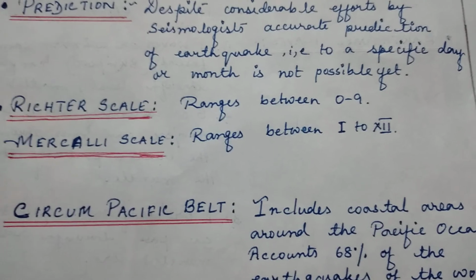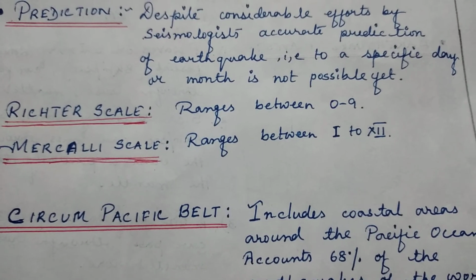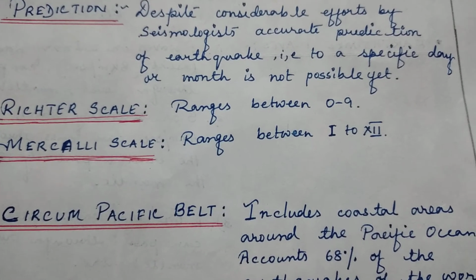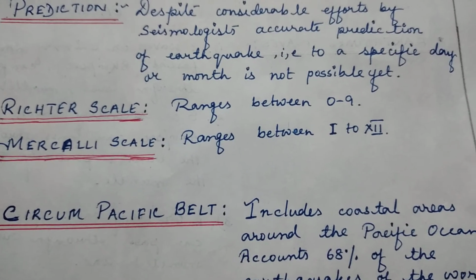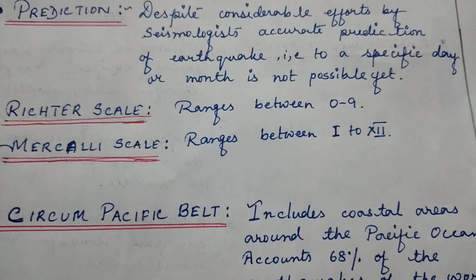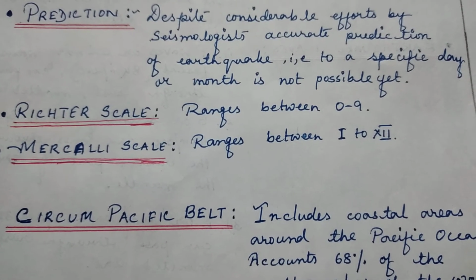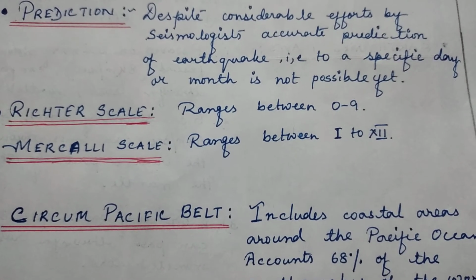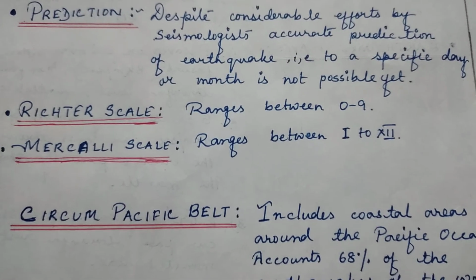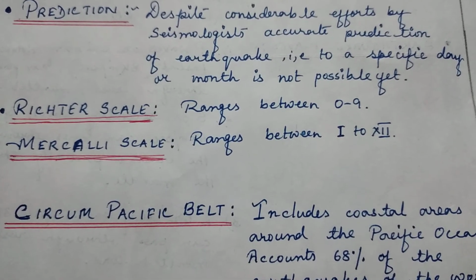Usually, among these two scales, the Richter scale is more commonly used, and according to the Richter scale, if the magnitude of any earthquake is 6 or more than 6, it is considered to be a severe earthquake.